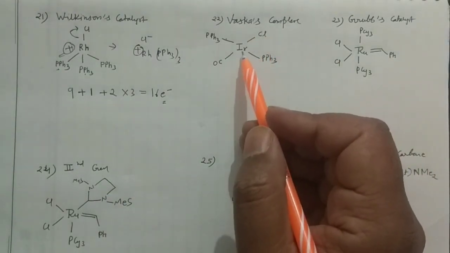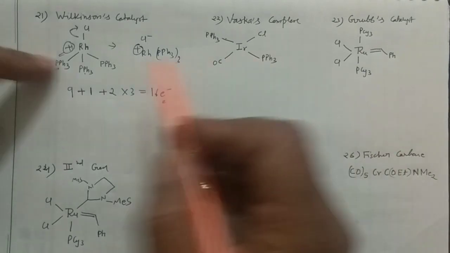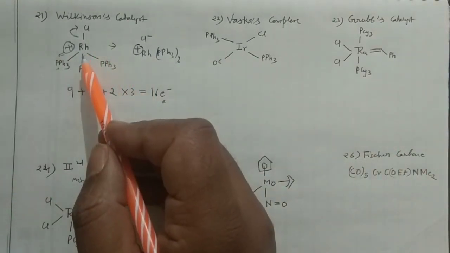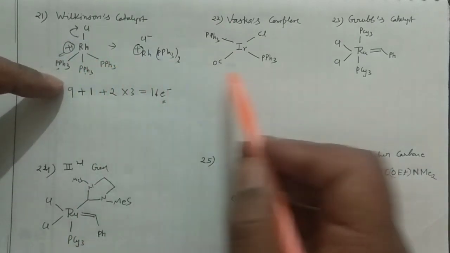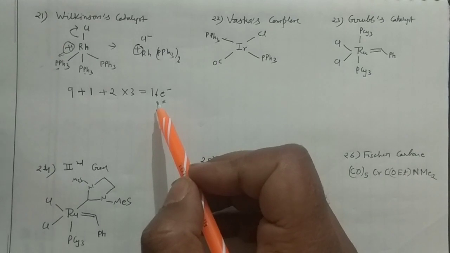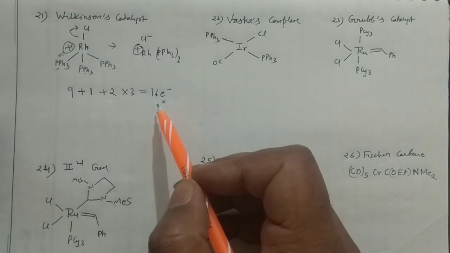Again you can see the iridium, Komal Radha ka irada. I already told you, whenever you have a square planar, 16 electron system, they belong to d8, d8, d9, d10.